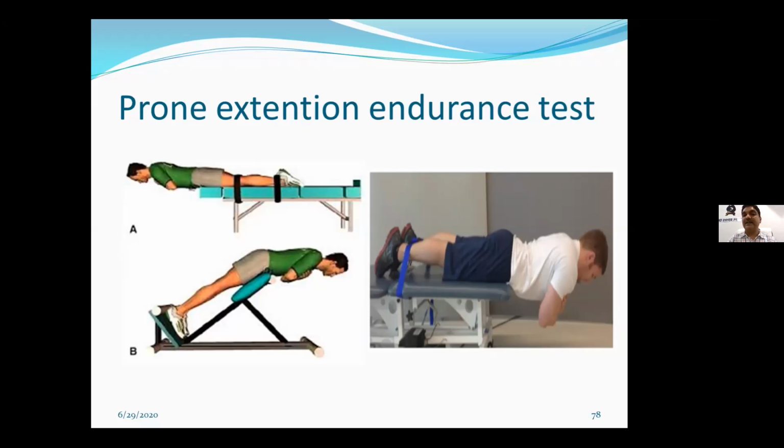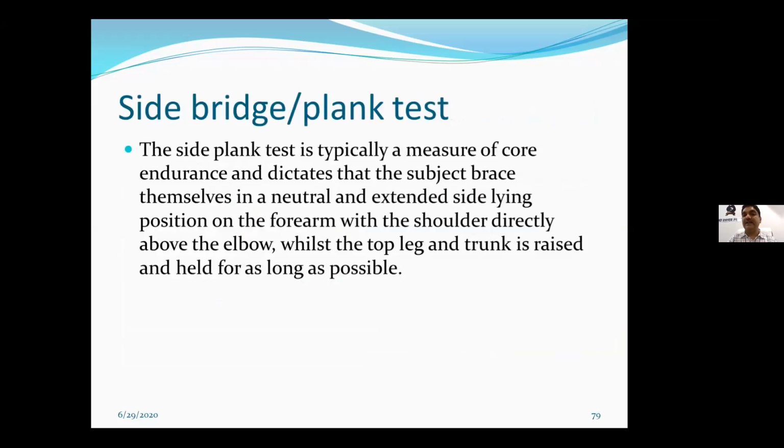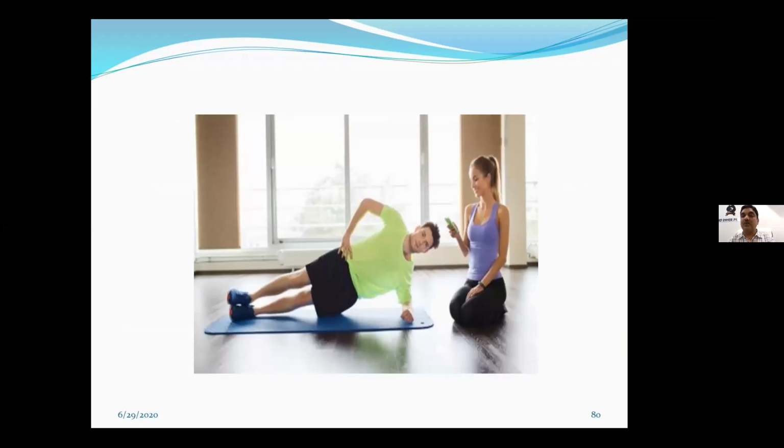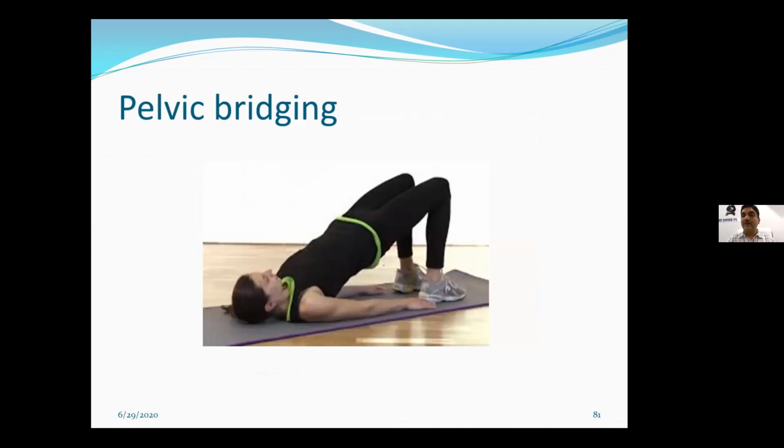The side bridge or side plank test, where you take the person into the side bridge. In this test, we are assessing the core muscles as a whole, not a single lumbar multifidus or transverse abdominis. That is also a part. You have to assess each and every muscle function individually for strength, and here we are assessing the core combinedly. For the pelvic bridging, you have to be very careful that there should not be any compensatory movement. The posture or alignment of the body should be maintained properly. Then a very important test is the prone plank.